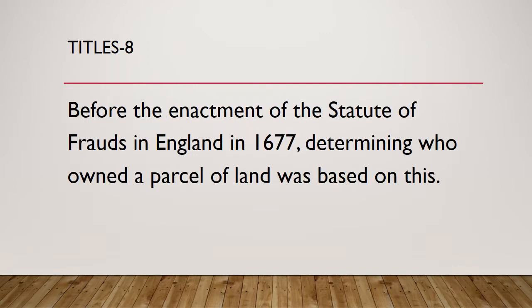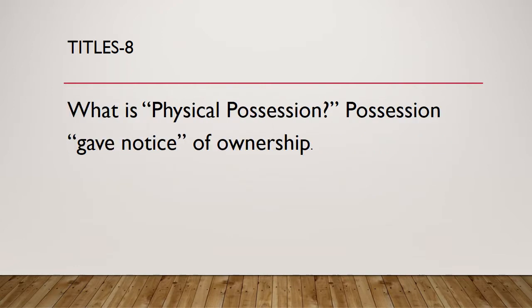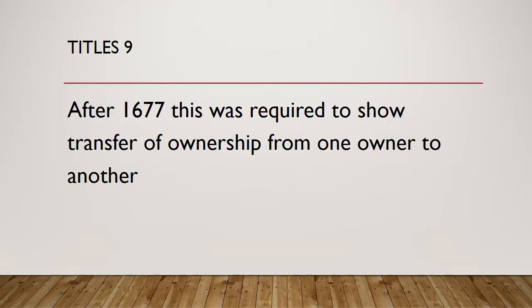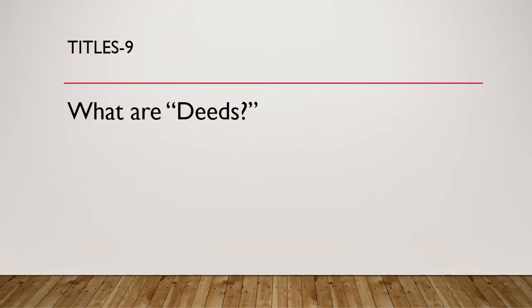Question 8. Before the enactment of the Statute of Frauds in England in 1677, determining who owns a parcel of land was based on this. What is physical possession? Possession gave notice of ownership. Question 9. After 1677, this was required to show transfer of ownership from one owner to another. What are deeds?